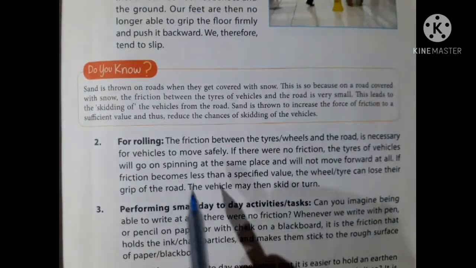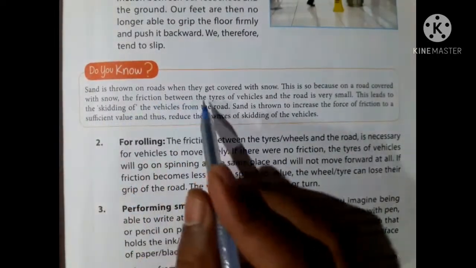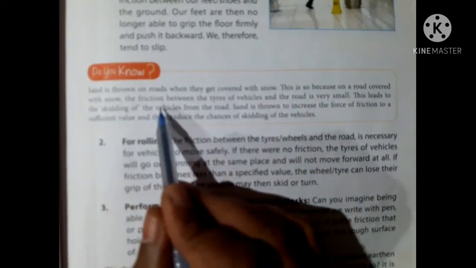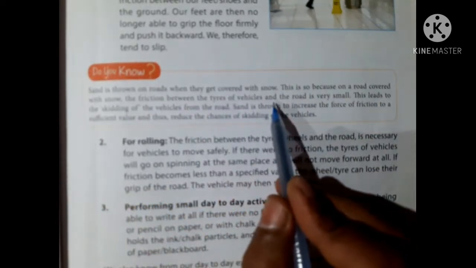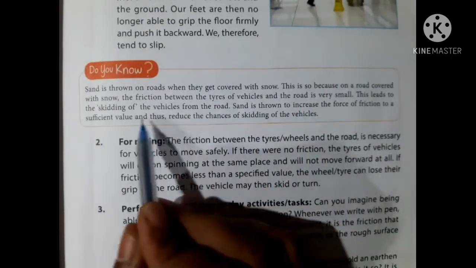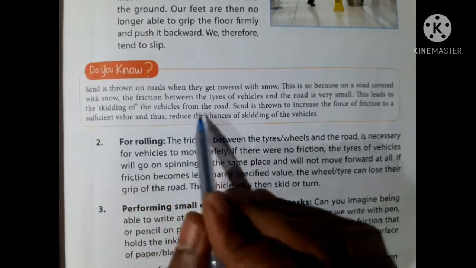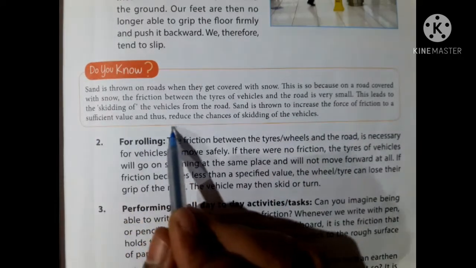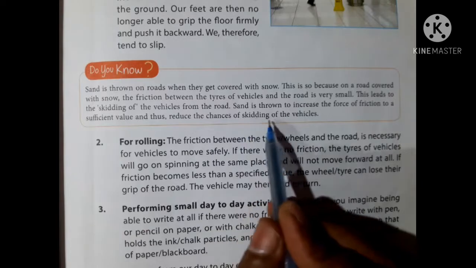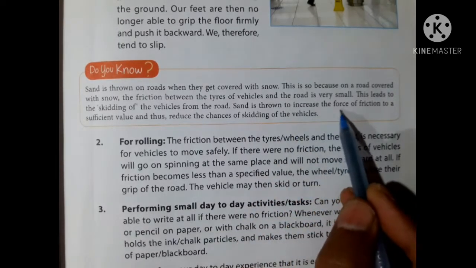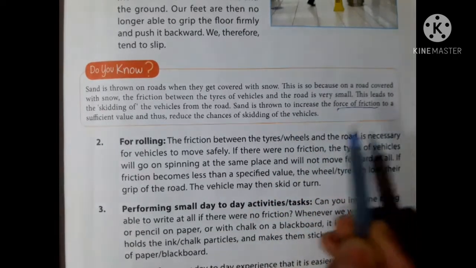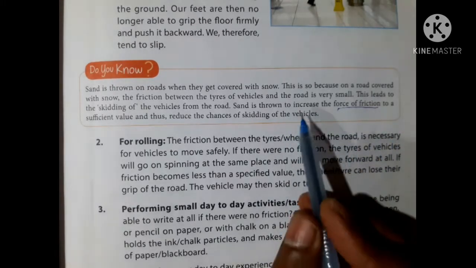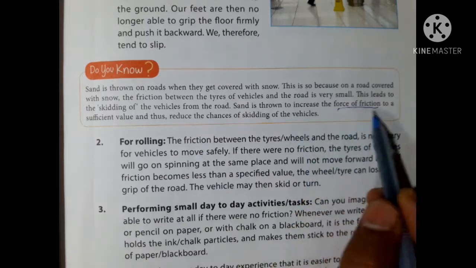Sand is thrown on roads when they get covered with snow. This is because on a road covered with snow, the friction between the tires of vehicles and the road is very small. This leads to skidding of the vehicles. Sand is thrown to increase the force of friction to a sufficient value and thus reduce the chances of skidding. Sand acts to increase the force of friction.